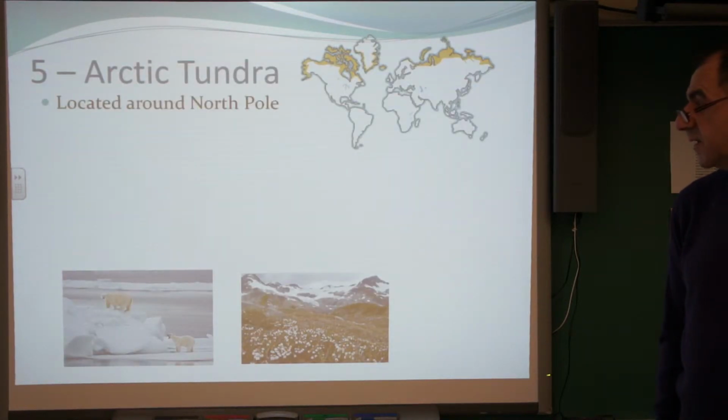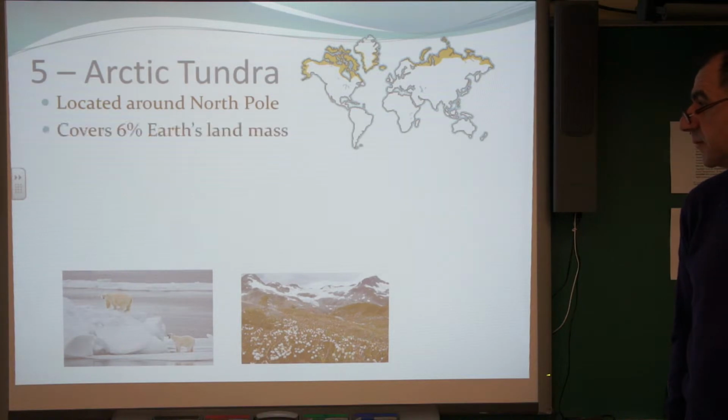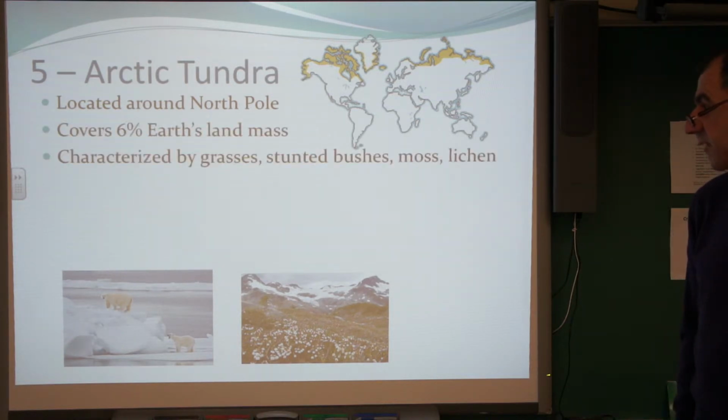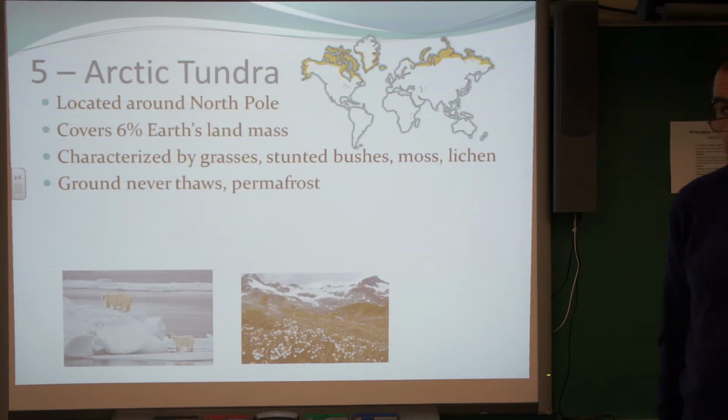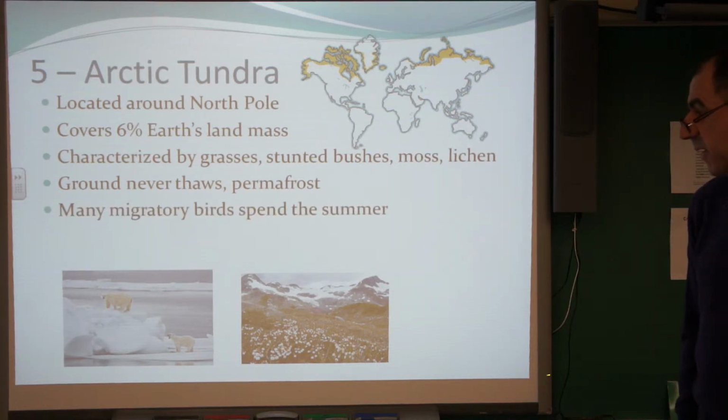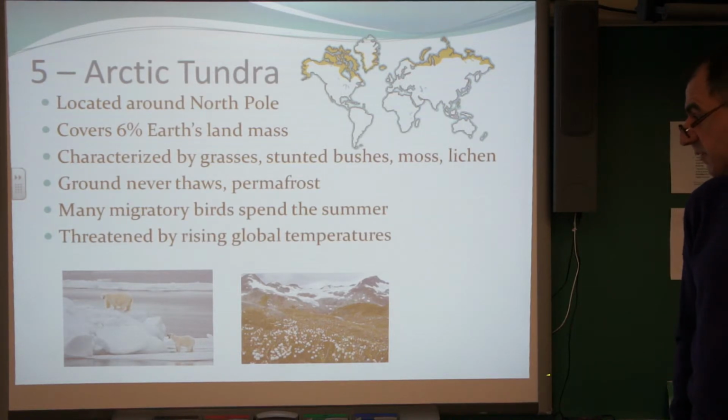Arctic tundra is located around the North Pole, covers 6% of the Earth's landmass, and is characterized by grasses, stunted bushes, moss, and lichen. The ground never thaws, which is called permafrost. There are many migratory birds that spend the summer, and it is threatened by rising global temperatures.